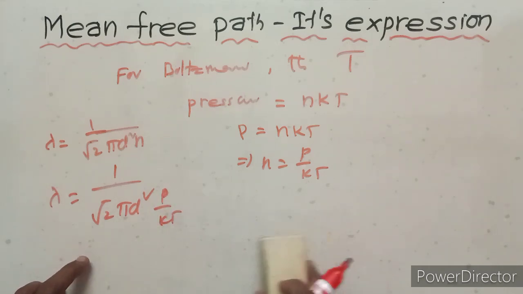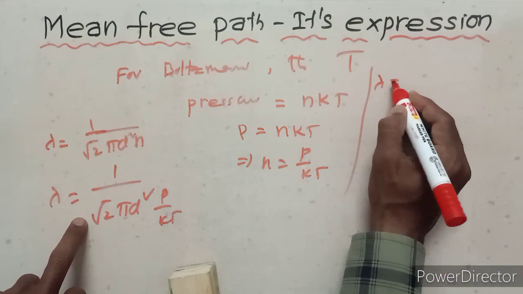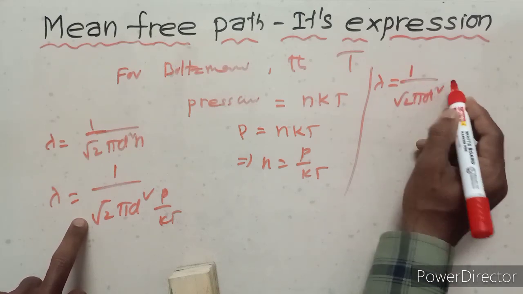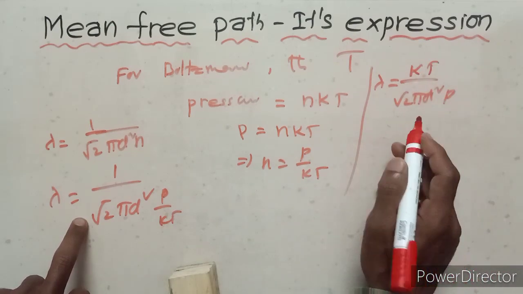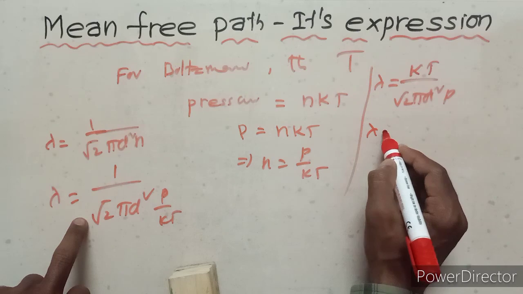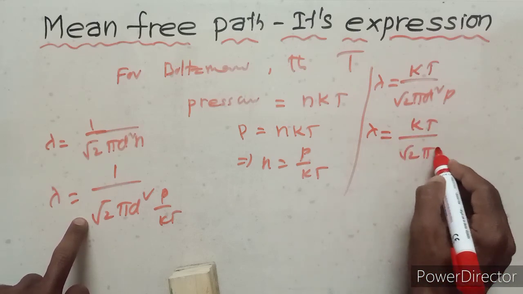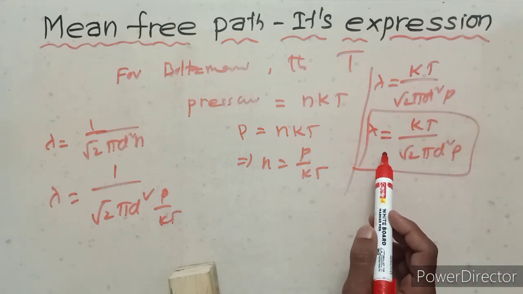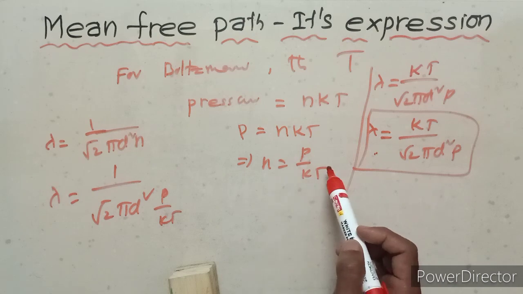So this equation can be written as lambda equals kT upon root 2 pi d square P. This kT is the change in the numerator. This is also the mean free path, a consideration of Boltzmann through the temperature and Maxwell's.